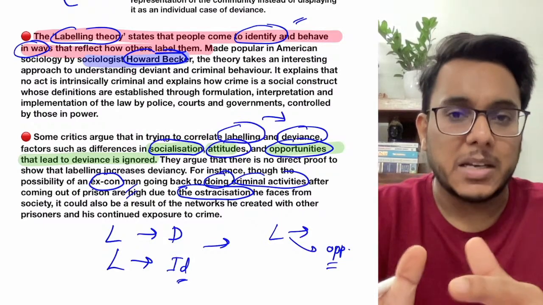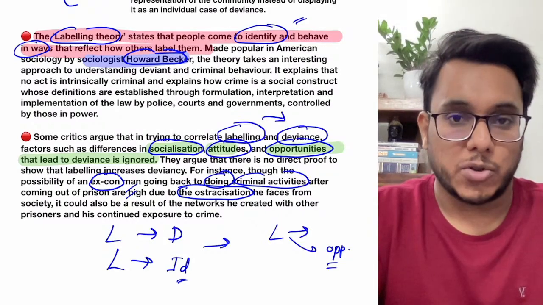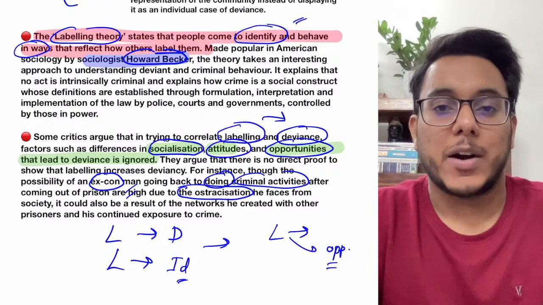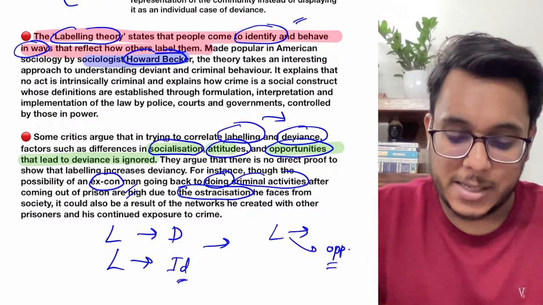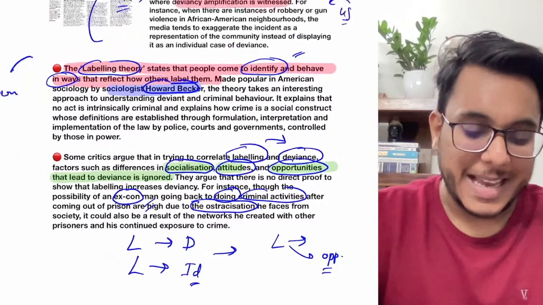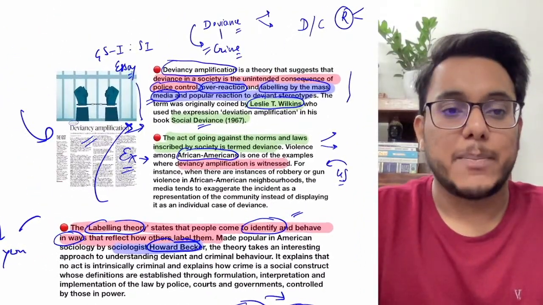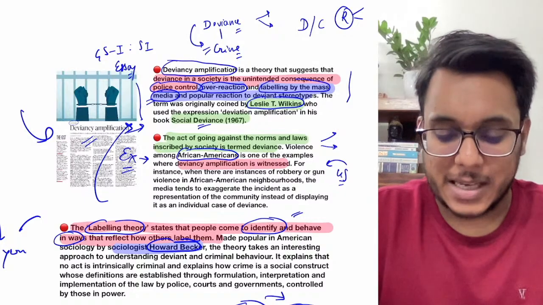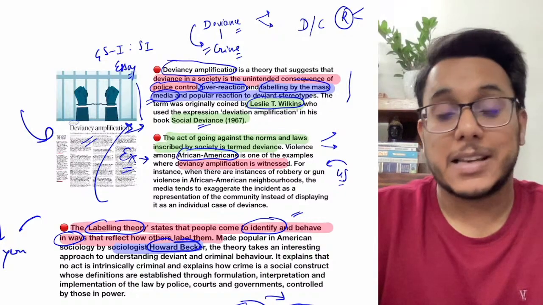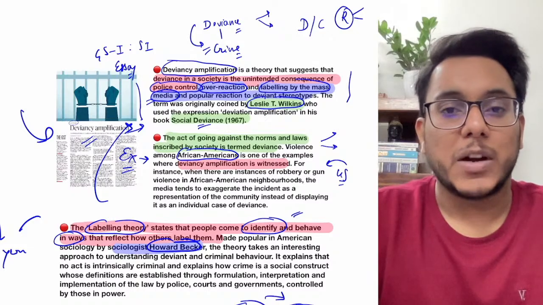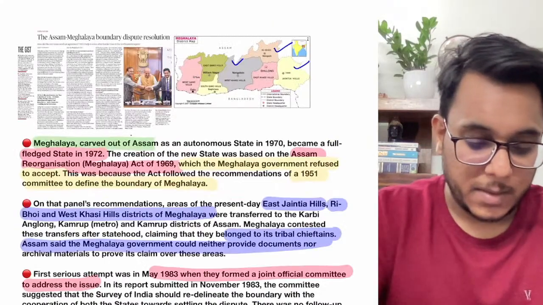Now that criminal network will give him some different kind of opportunities, so he might go forward and do some more criminal activities. So many other factors are also there. These are the critics that they say. However, on the whole, this deviancy amplification can be used as a reference in many of our social as well as ethics answers also. Now moving to the next article.